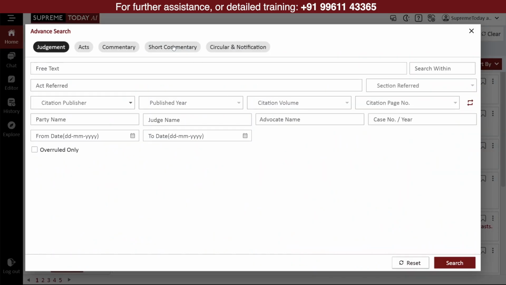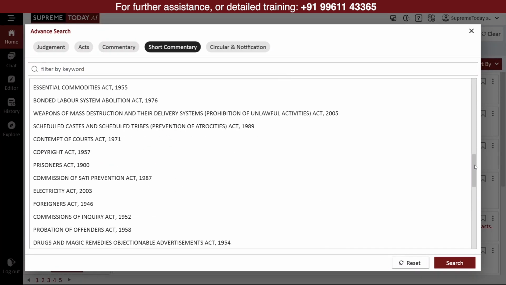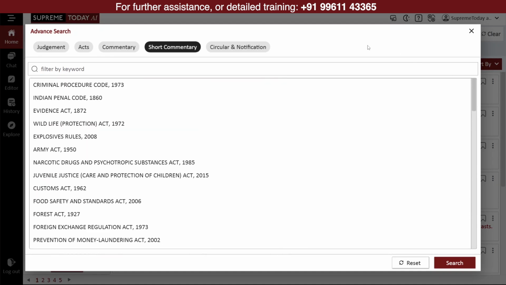Next is the Short Commentary tab. This section gives you condensed versions of the same legal commentary. Ideal when you're short on time and need a quicker overview of a section or concept.